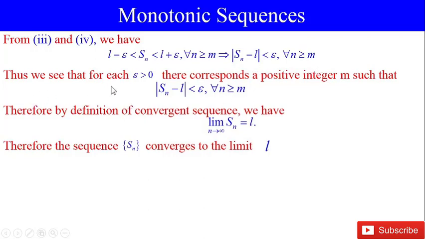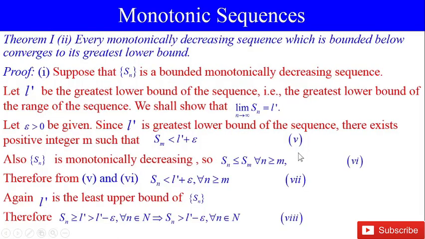Thus, we see that for each epsilon positive, there corresponds a positive integer m such that modulus Sn minus L is less than epsilon for all n greater than or equal to m. Therefore, by definition of convergent sequence, we have the limit as n tends to infinity of Sn equal to L. Therefore, the sequence Sn converges to the limit L.